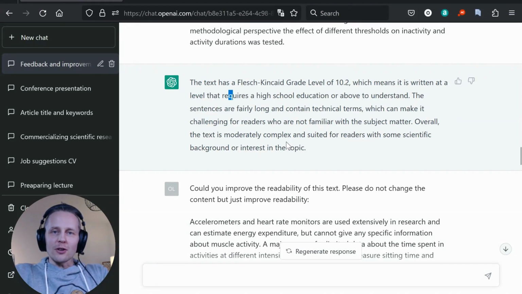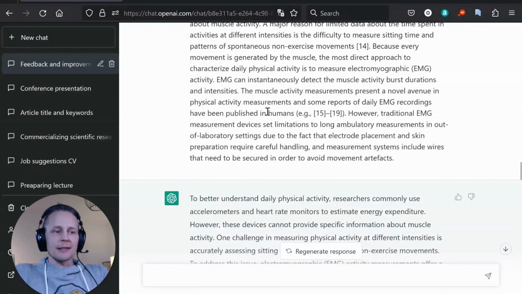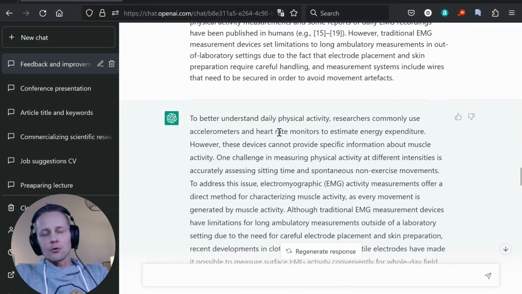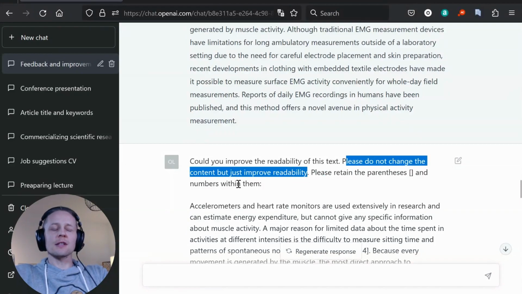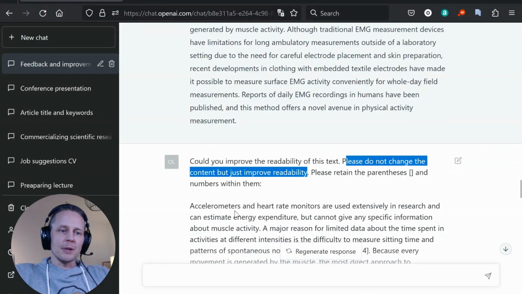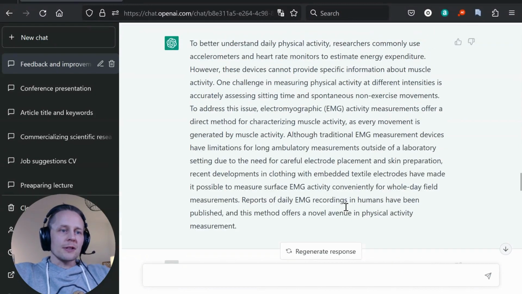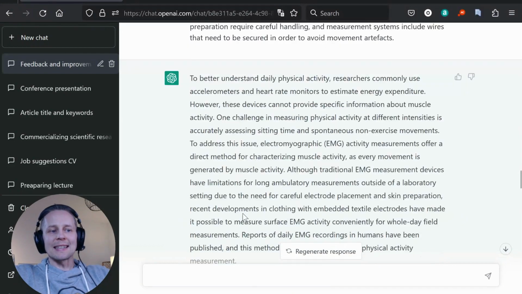You can test it for your text. And then I have asked it to improve the readability of the text, but I think it changed the text too much. So I wasn't happy with it. And I said that, could you improve the readability of text? Please do not change the content, but just improve readability. So I wanted to give it a more direct prompt, don't be too creative, just try to improve the readability. And then if you, for example, have references in parentheses, you probably want to retain them.